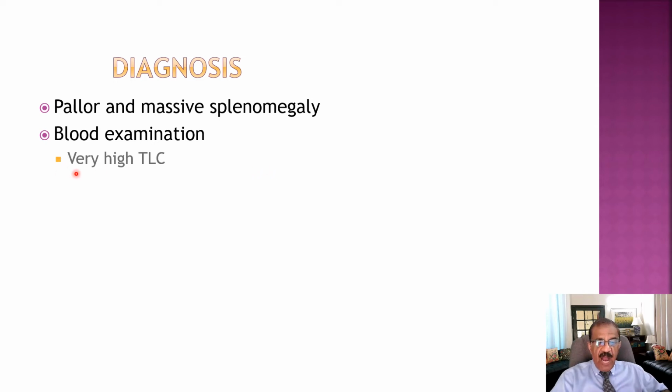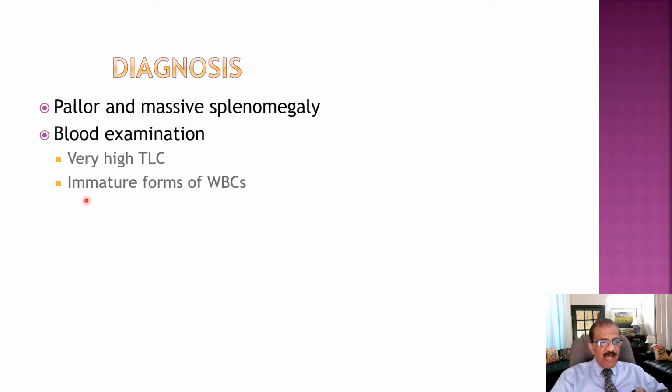So, very high TLC. Normally, whenever somebody has high TLC, the first thing that comes to our mind is some infection. But in infections, TLC is usually maybe 20,000, 25,000, maybe 30,000, but usually not beyond that unless it is a severe acute infection. But in this case, the count may be in hundreds of thousands.